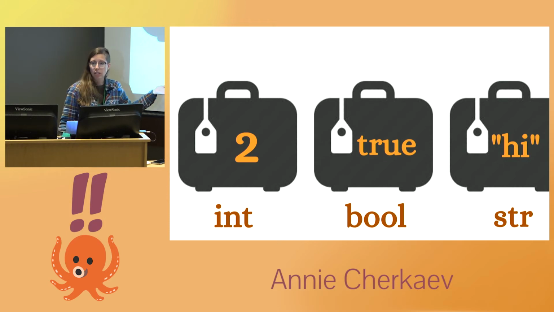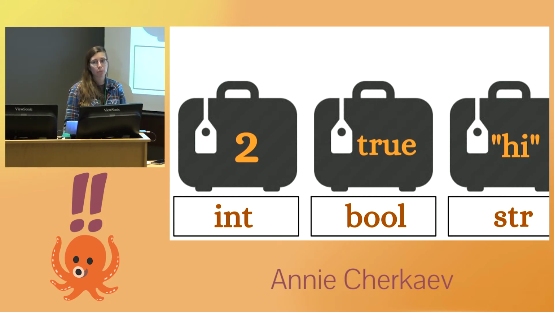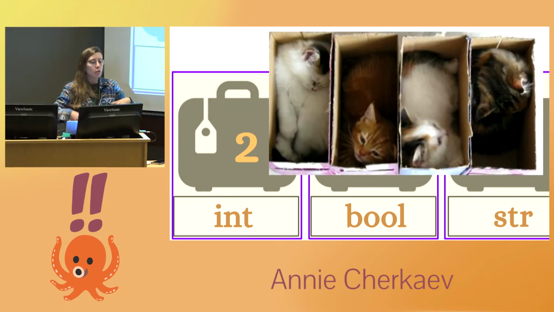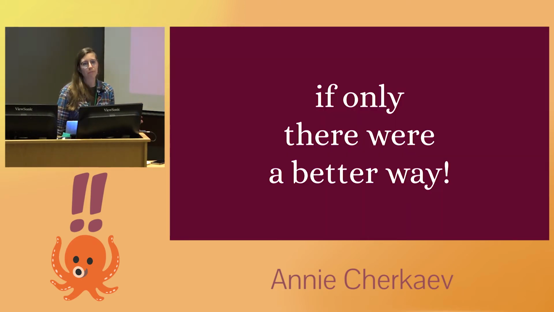So we need to keep track of this type information, and we could just allocate an extra 64 bits to keep track of it, but as the JavaScript interpreter, that bums me out, because first of all, I have to use more memory, and I really don't want to be doing that if I can avoid it. But then because it's in its own word, and I'm going to have to do these checks all the time, I'm going to have to be reading this into its own register, which can create register pressure, which might lead to performance issues. But if only there was a better way.